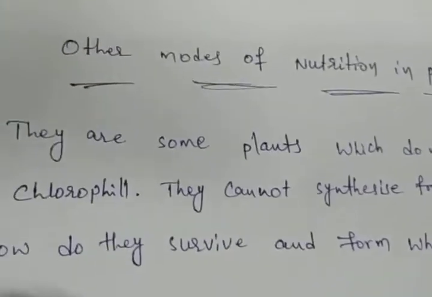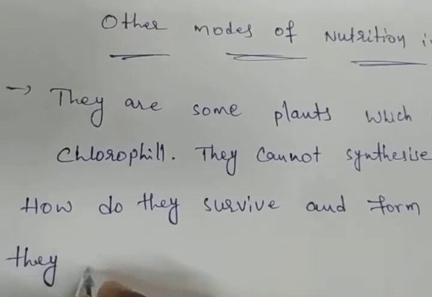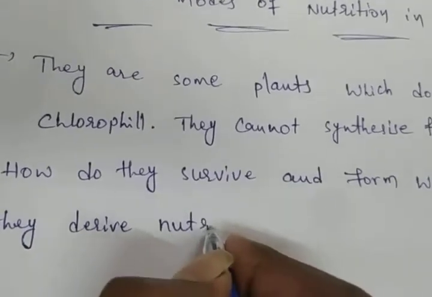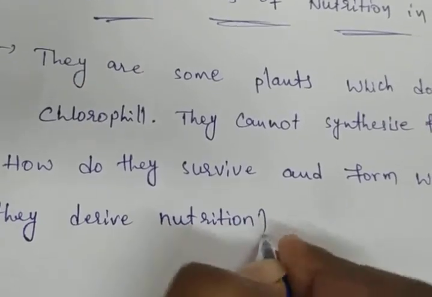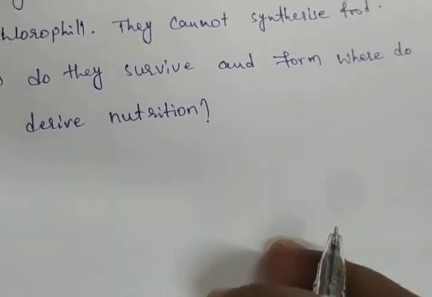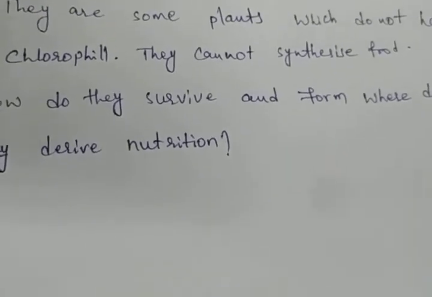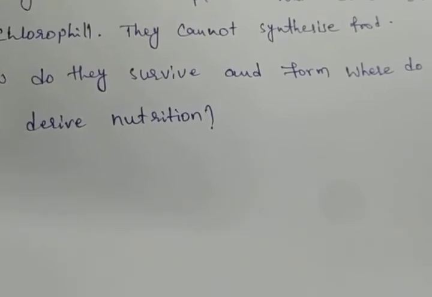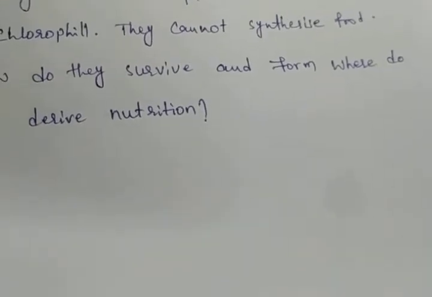Now tell me, they don't have chlorophyll and they cannot synthesize the food, but how do they survive? Where do they derive nutrition?